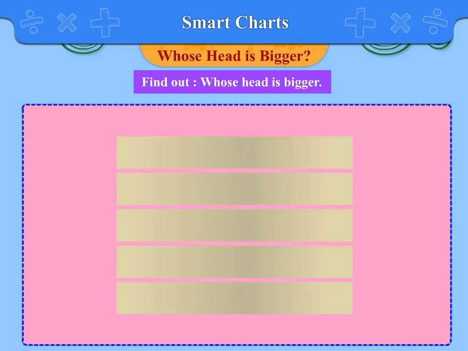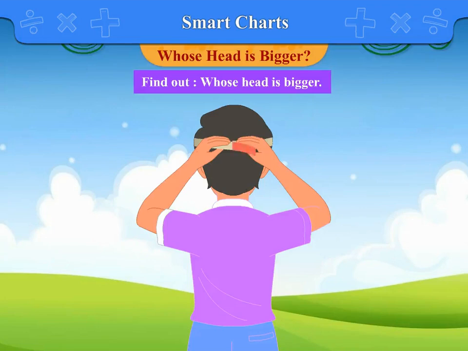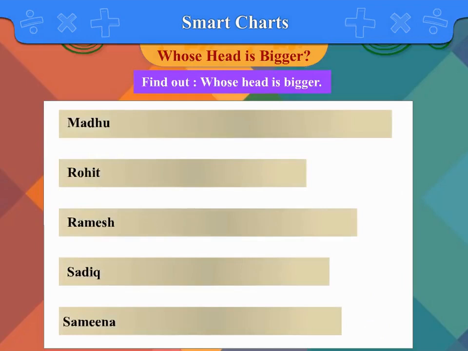Now, wrap the paper strip around your head like this and tear off the extra strip. On a big sheet, paste these paper strips along a line. See, some children had pasted their strips and made a chart that looks like this. You can also make a chart which should look like this.